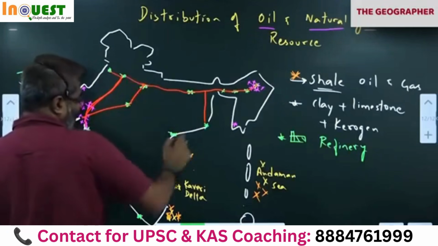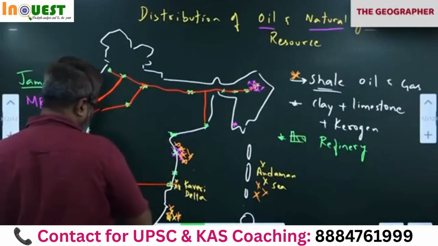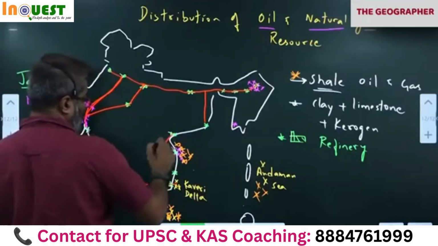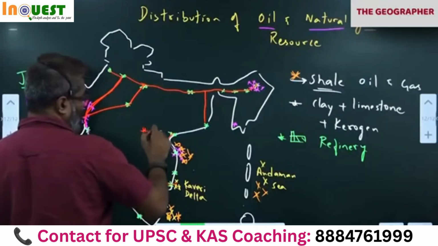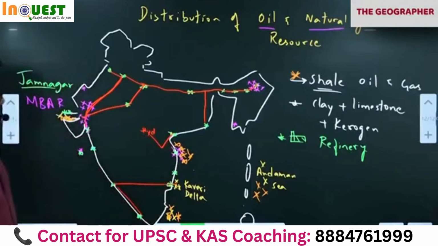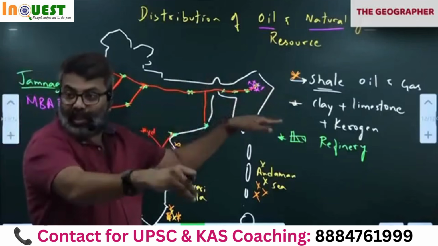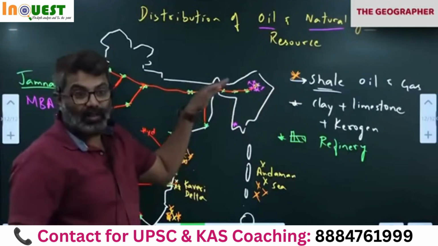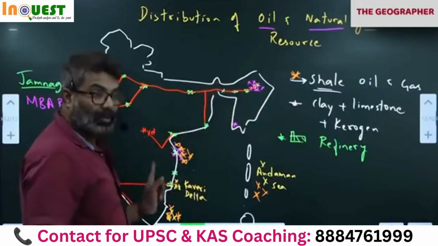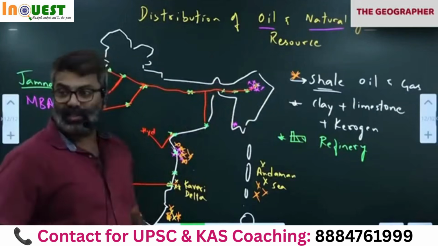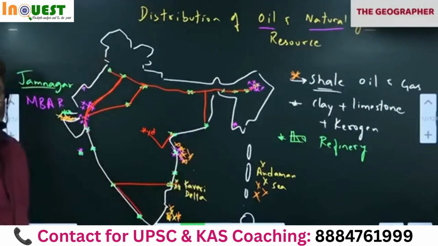So pipelines connect oil wells to refineries, and refineries to consumption centers. Hyderabad, Bangalore, Mumbai are consumption centers where large industries are located.